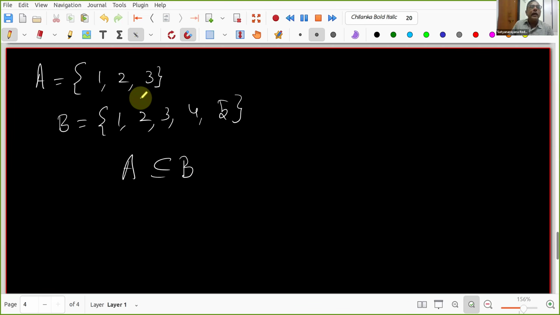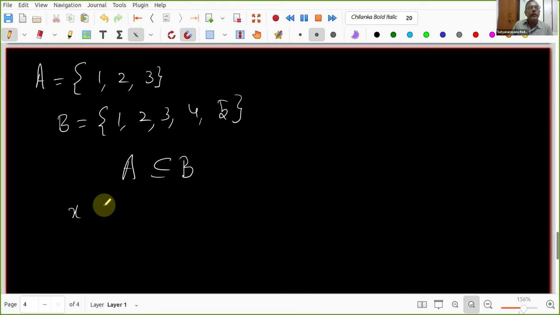So what is happening here? Nishchay, why did you say that A is a subset of B? Because all elements of A belong to the B set. So how do I write that? 1 is in A and in B, 2 is in both, 3 is in both. Here the number of elements is very small, so I can write easily. But if my sets are bigger, infinite sets, then how do I write? Is there a way?